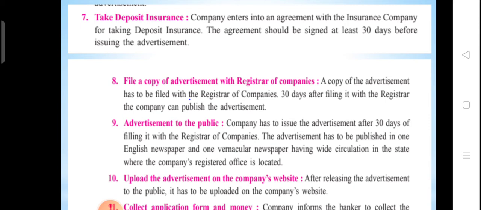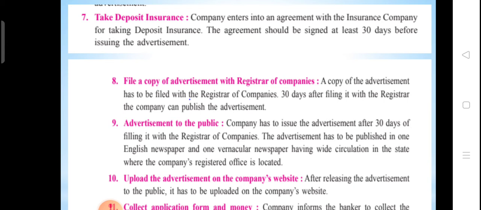Next point is file a copy of advertisement with the Registrar of Companies. A copy of the advertisement must be filed with the Registrar of Companies. After 30 days of filing with the Registrar of Companies, the company can publish the advertisement. After the advertisement is done, the advertisement file and prospectus should also be filed with the Registrar of Companies.